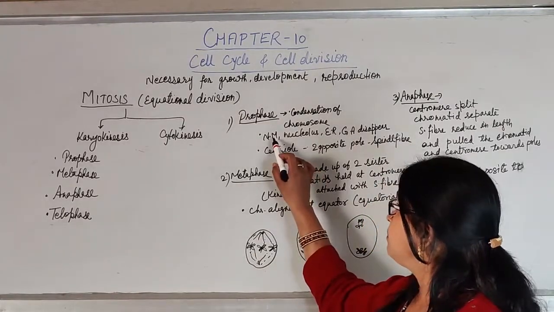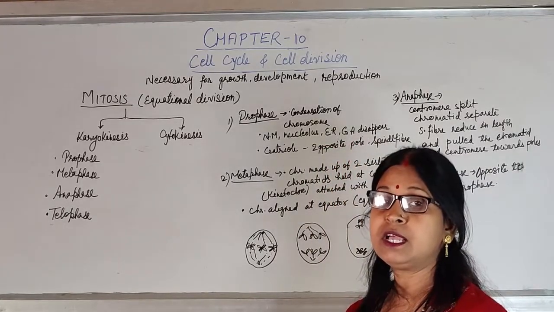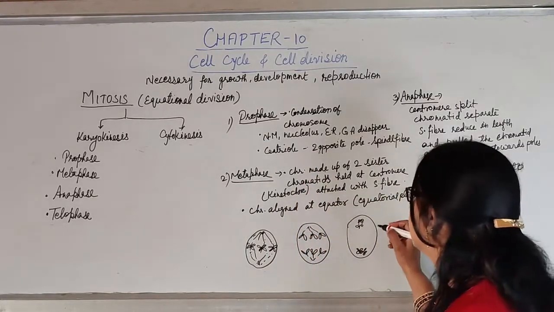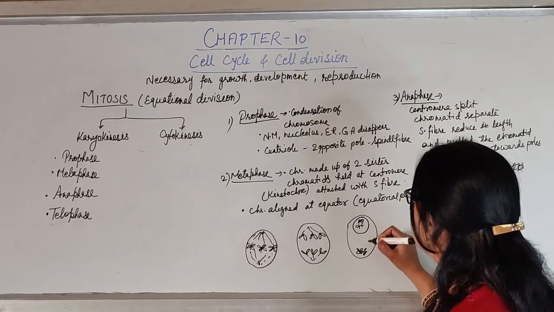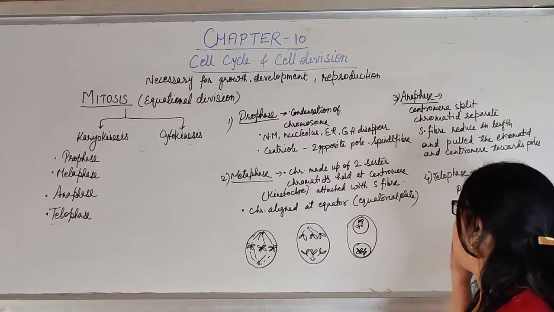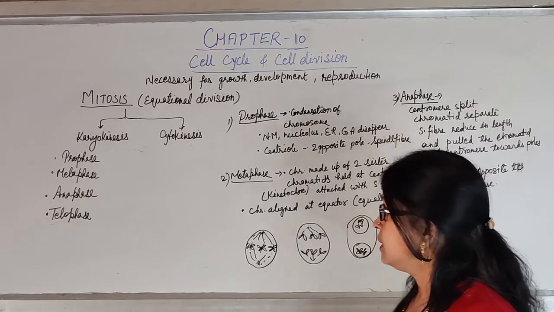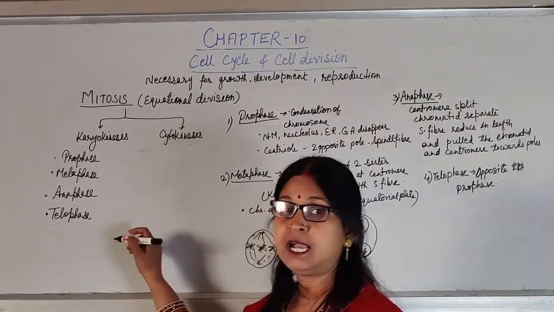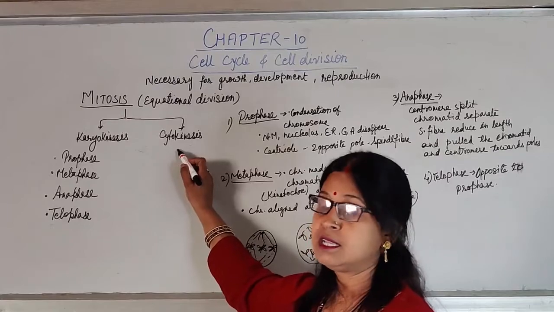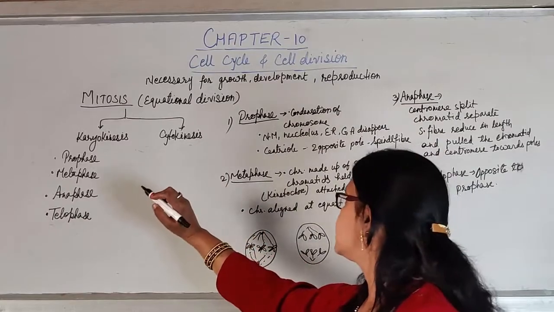Then the nuclear membrane, nucleolus, endoplasmic reticulum, Golgi apparatus, all of these will reappear, and the spindle fiber has already been reduced. In this way, there will be two nuclei inside the cell, and all these events occur in the telophase stage. By this time, karyokinesis will be complete, and now the cell will enter into the next step, that is known as cytokinesis. This cell has two nuclei. Now it will enter into the cytokinesis process.